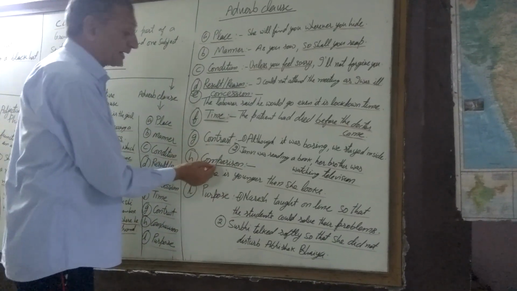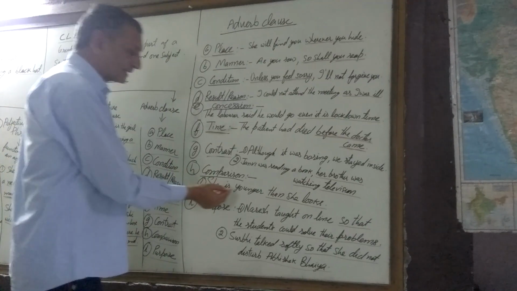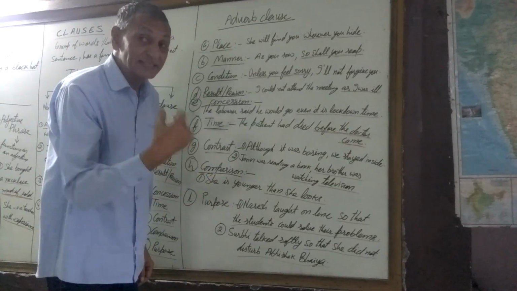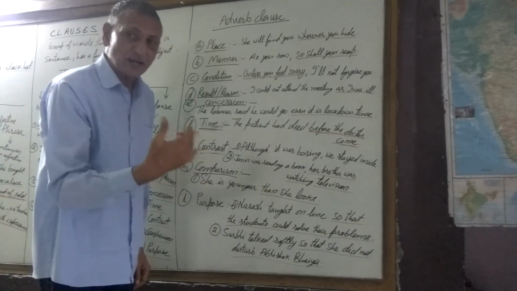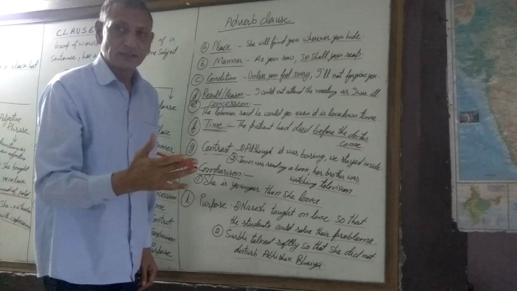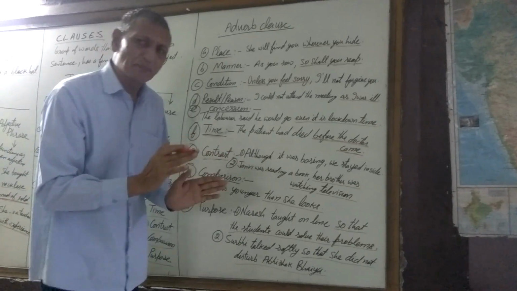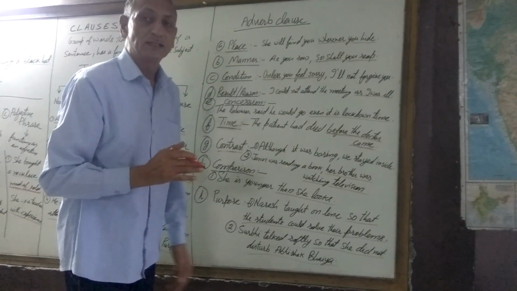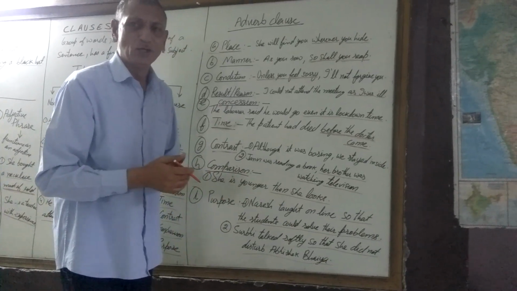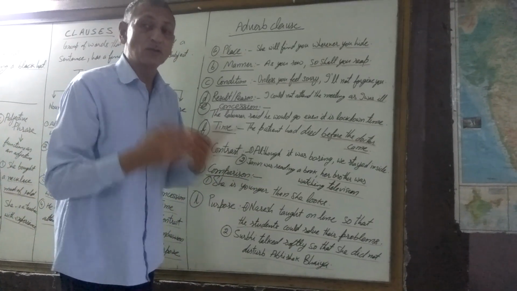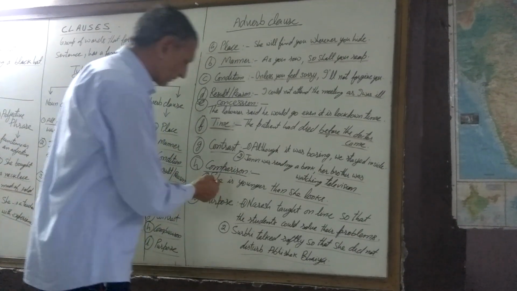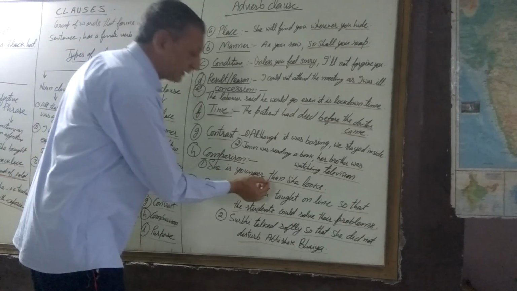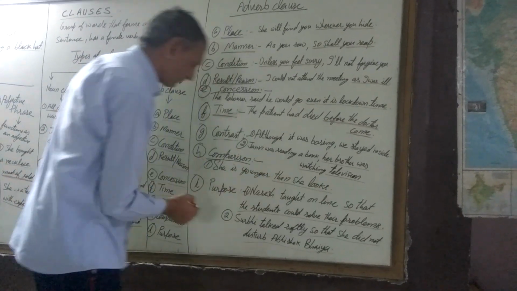Adverb clause of comparison. She is younger than she looks. According to your age, has to be your look. But there are people who look younger than what they actually are. And there are people who look elder than what they actually are. So, this is the comparison here in this sentence. She is younger than she looks.